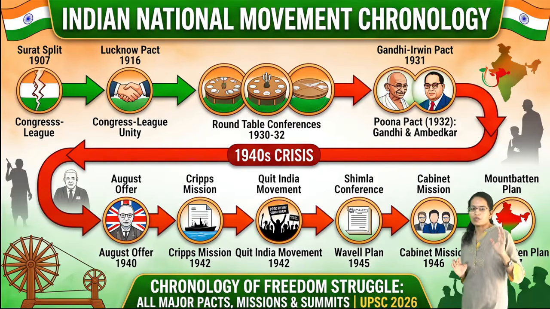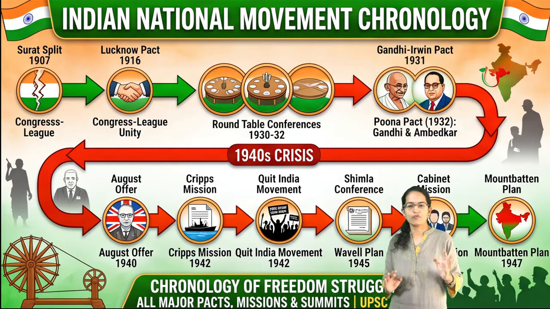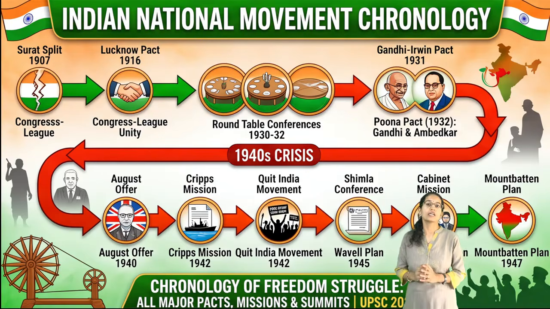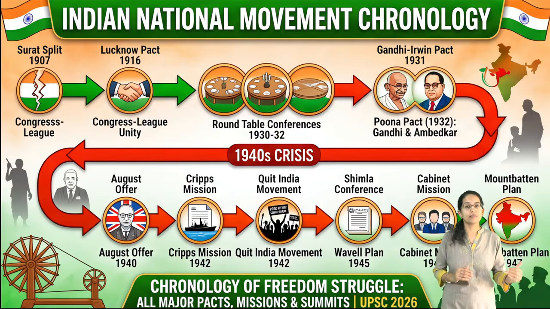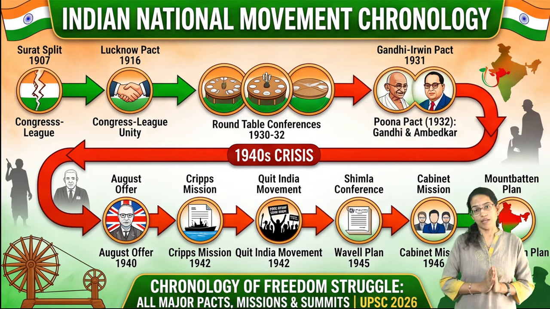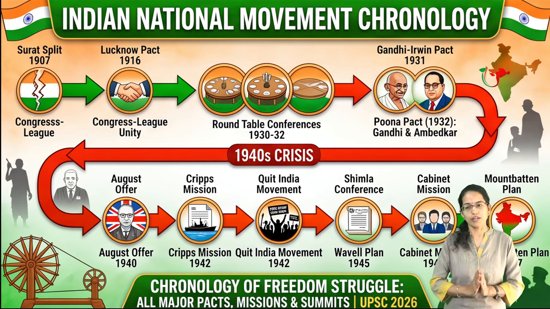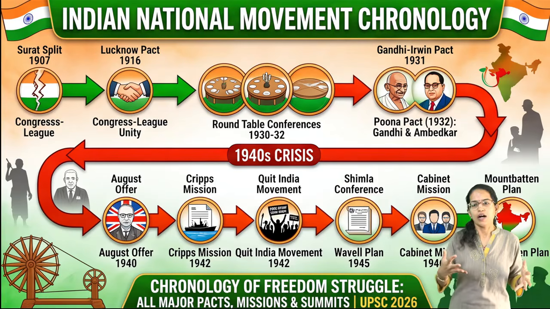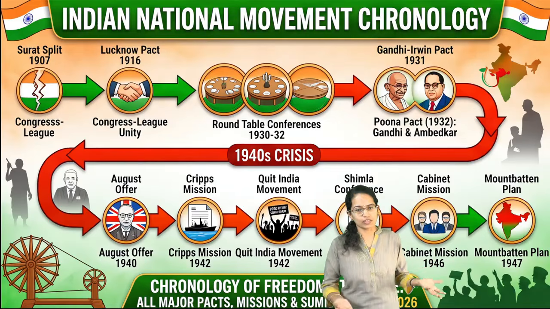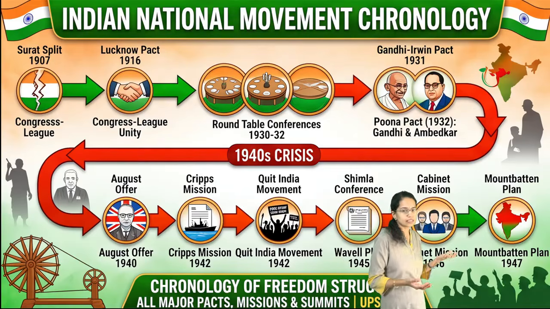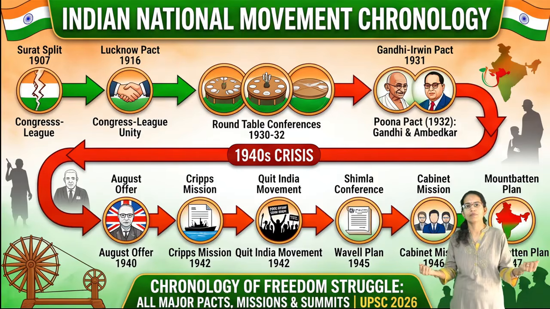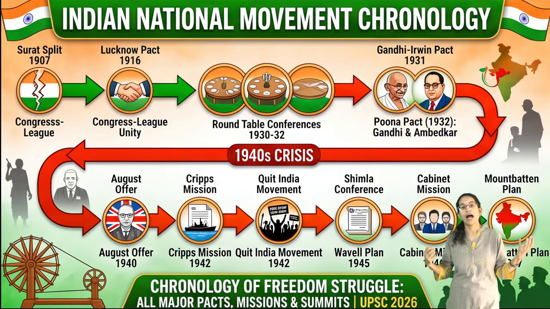The next came the Quit India movement. Now, Quit India movement was again one of the major ideas through which the idea of India's independence was strengthened. And finally, we had the Wavell Plan. Wavell Plan 1945 was the time where there was a failed proposal for an interim executive council of the Indian leaders, and that was due to the deadlock that happened between the Muslim League and the Congress at that time.